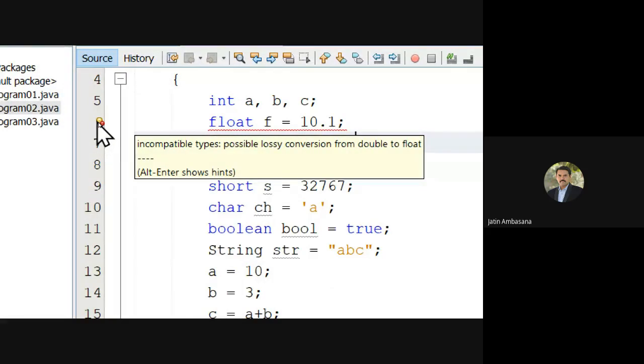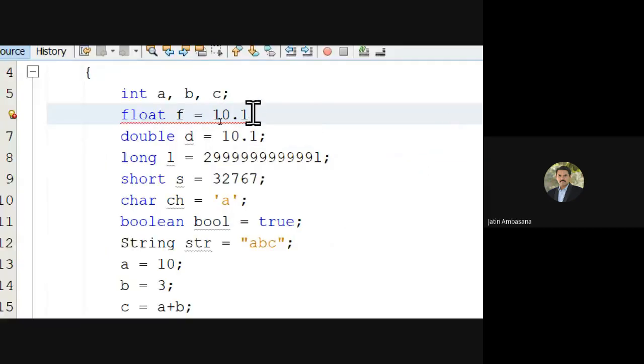Incompatible types, possible lossy conversion from double to float. Because double is a bigger data type and float is a smaller data type, there will be some truncating happening. So this is not compatible.